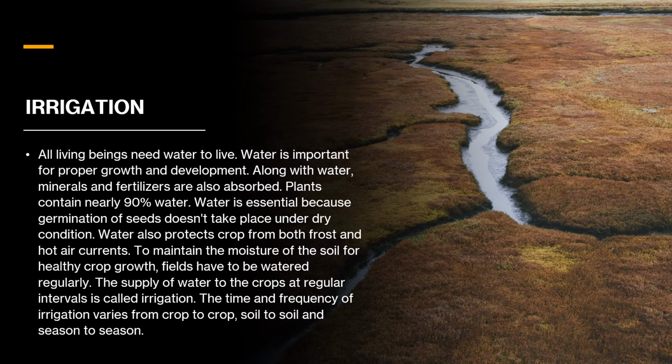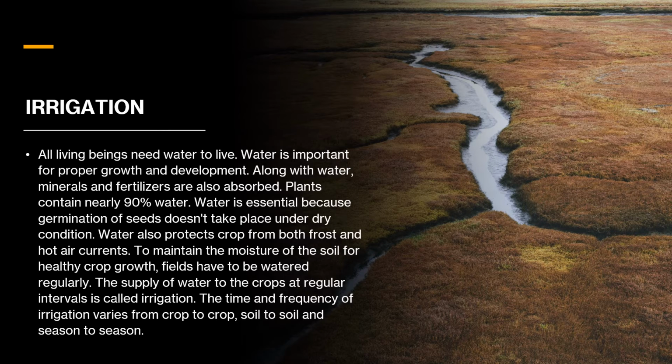irrigation. As we know, all living beings need water, and mainly plants. Water is important for proper growth and development, but there are many more reasons why water is needed, especially for plants. A plant contains nearly 90% water. Water is essential because germination of seed doesn't take place under dry conditions. As you know, nothing can grow under dry conditions and without water.